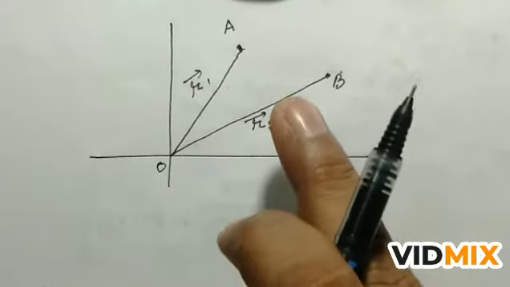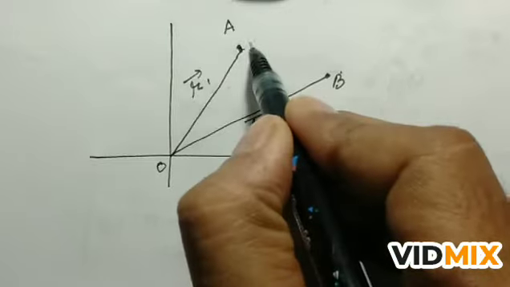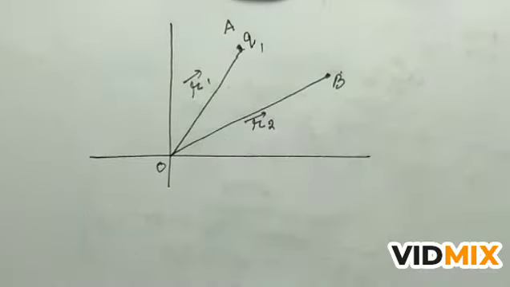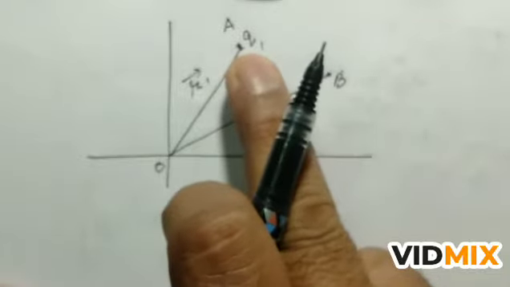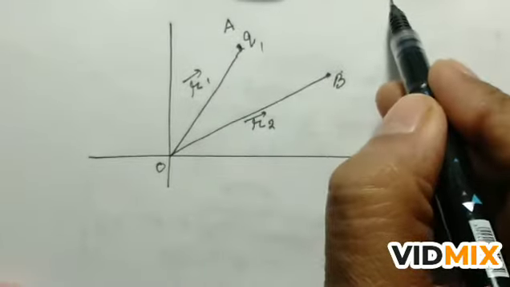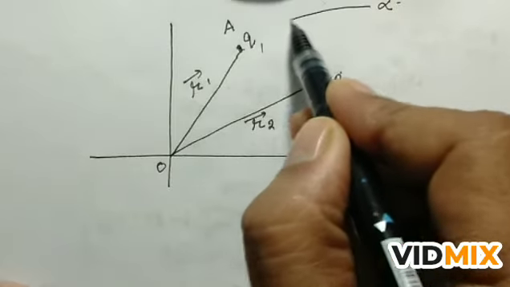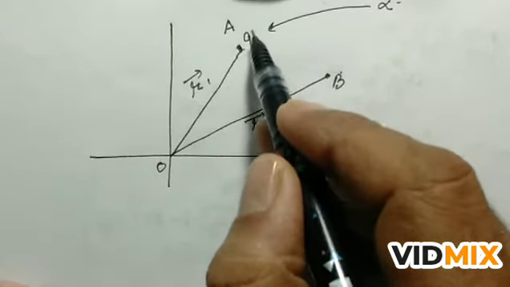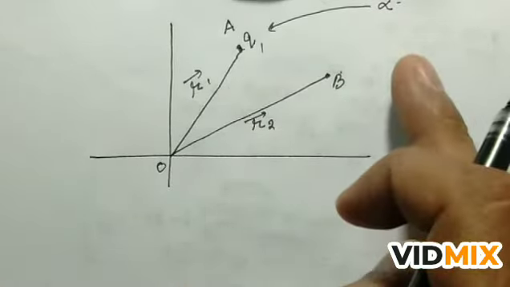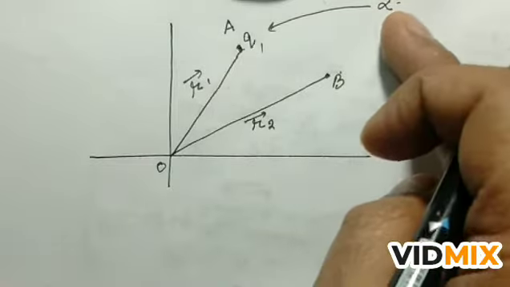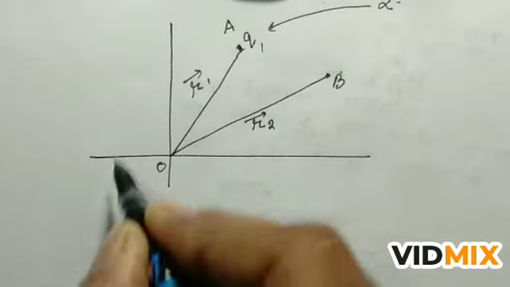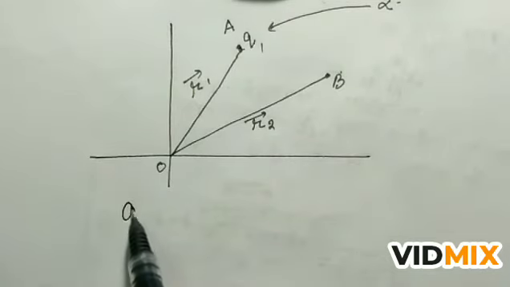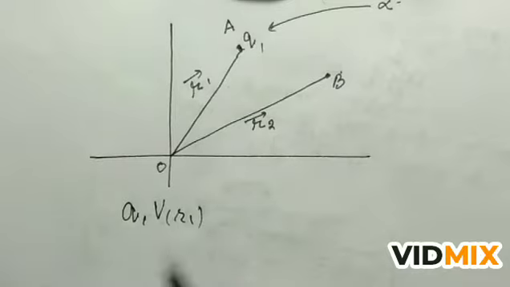So let us find the work done in bringing the charge Q1 from infinity to this point. First we find the work done when we bring the charge from infinity to this point. So what is the work done in bringing this charge Q1 from infinity to the point A? That will be equal to Q1 V(r1).